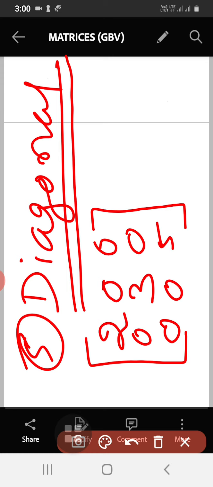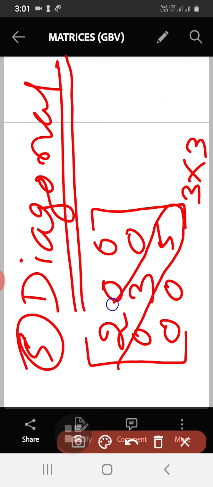See here, the order, I will write this 3 cross 3. See here, that's why I told you observe the diagonal elements. Here only diagonal elements are present. Diagonal elements are present and all the remaining elements are 0. So this is a diagonal matrix.